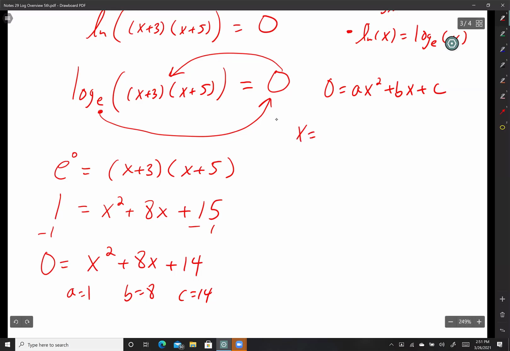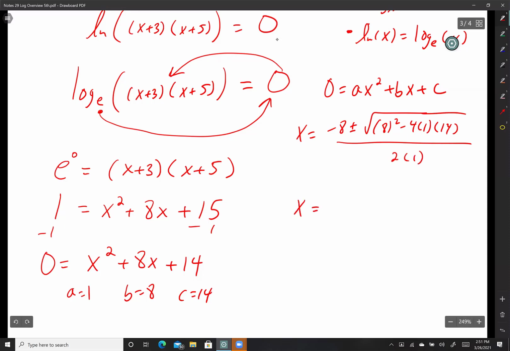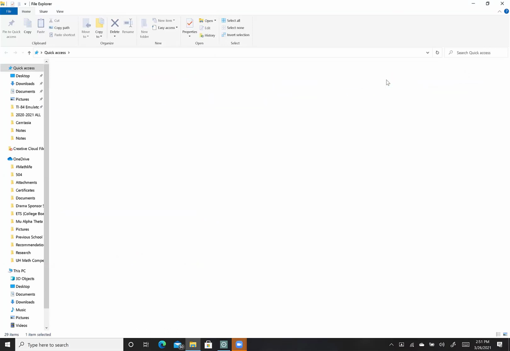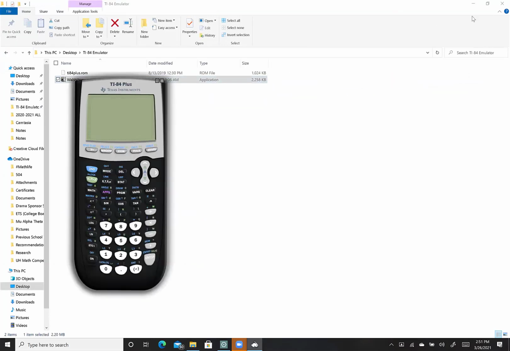x equals negative 8 plus or minus square root of 8 squared minus 4 times 1 times 14, all over 2 times 1. I'm going to take my calculator. You're going to get 2 answers. So I'll wait for you guys to catch up here. When did I close my calculator? Sorry guys. We're going to have to take a 5-second time out here because I don't remember closing my calculator, but it's closed.